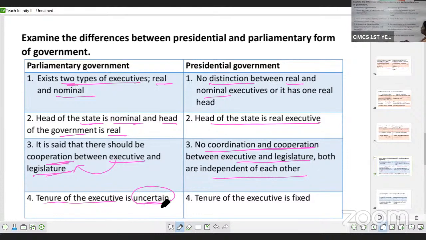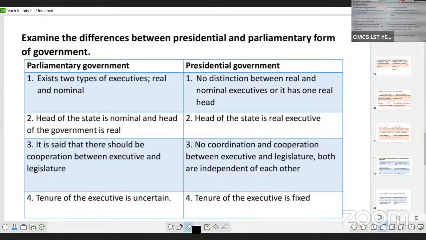But in case of presidential form of government, the tenure of the executive is fixed. He is elected for the fixed period. Okay. I hope I am clear with these differences. Next.